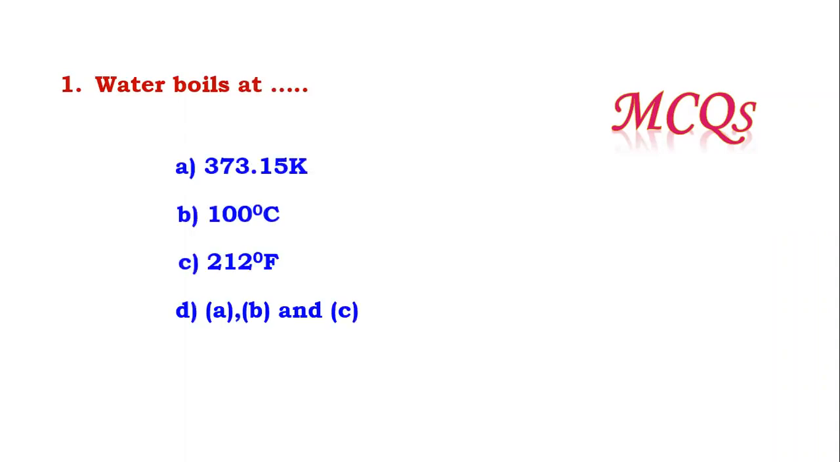Water boils at, and the options are. I hope you are able to decide what the boiling point of water is based on previous knowledge. So here option A, option B and option C, they all are the same. They all are equivalent to 100 degrees Celsius, which you already know, and it is the boiling point. So here the most appropriate answer is A, B, and C, which means option D.